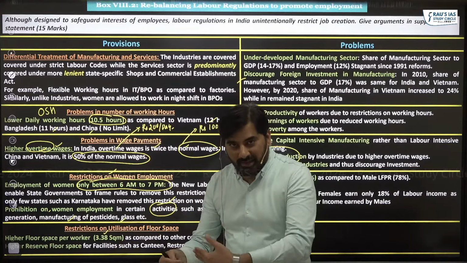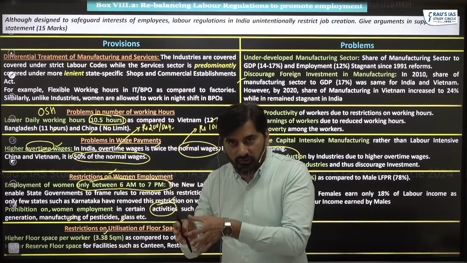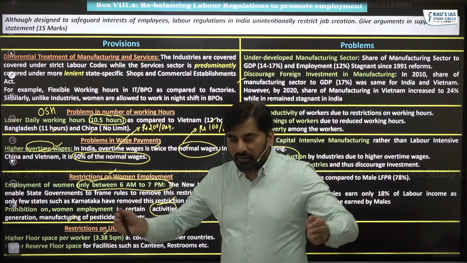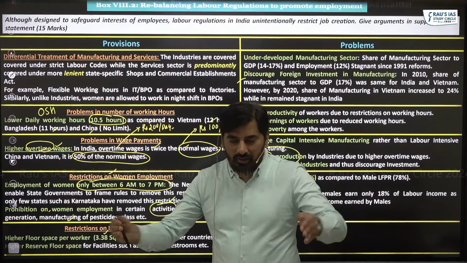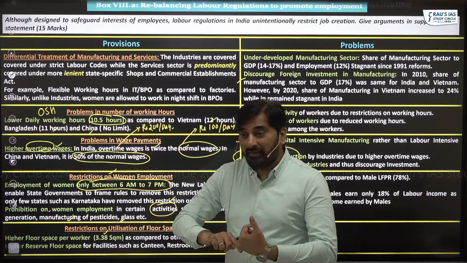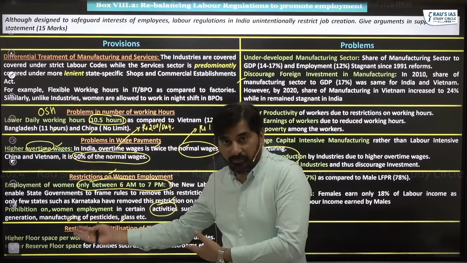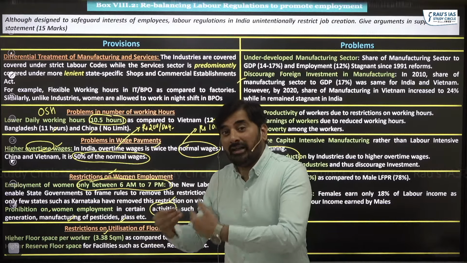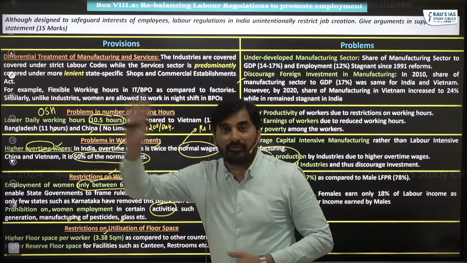It is being said that this floor space per worker is a good rules and regulation to ensure that the worker has adequate space to work upon. No questions asked. But the problem here is the floor space which you have kept for per worker, that is actually higher as compared to other countries.